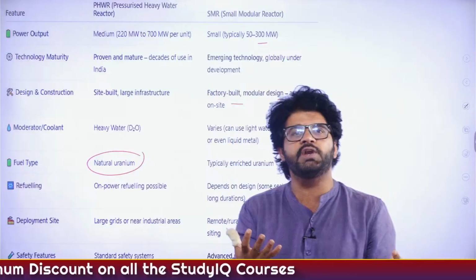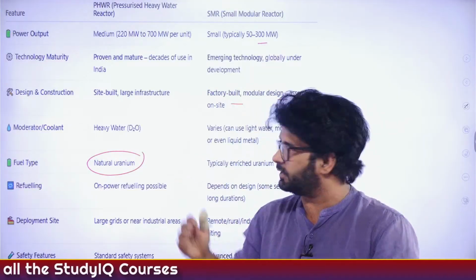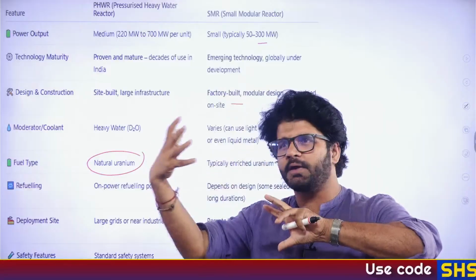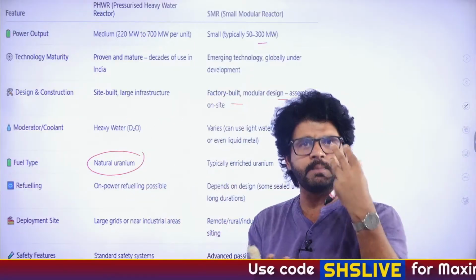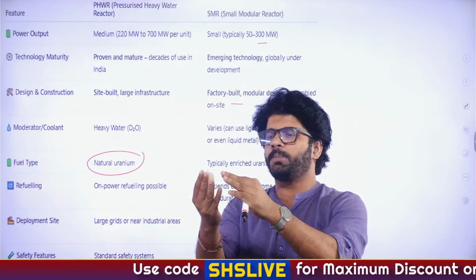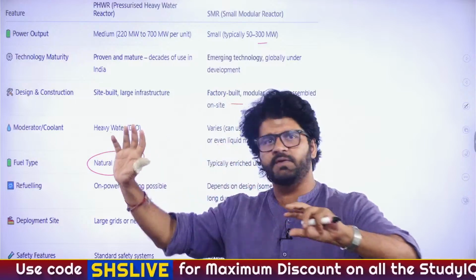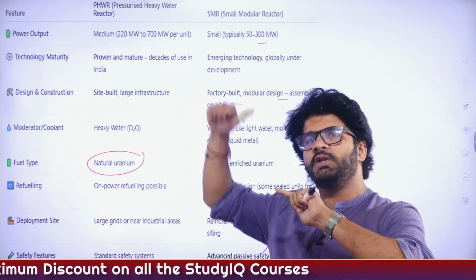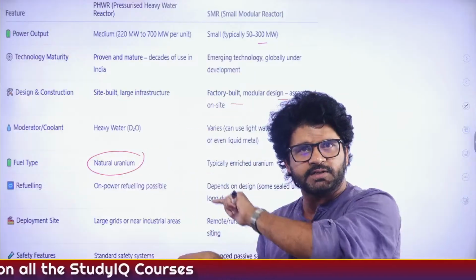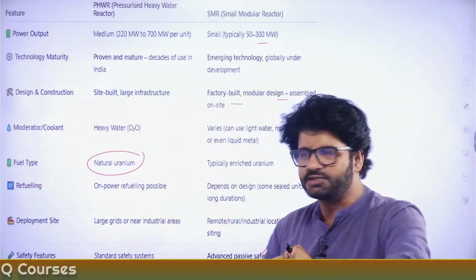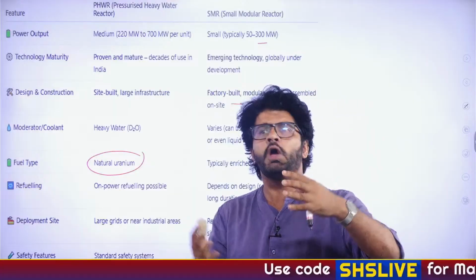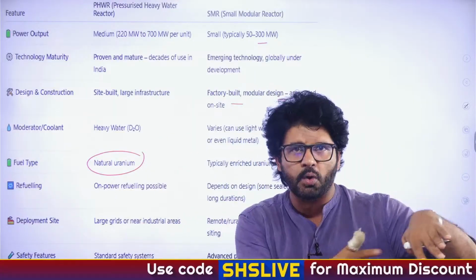Fission reaction, fusion reaction. What happens in nuclear fission? These nuclear energy plants run on nuclear fission. There is a highly radioactive material, let's say uranium or thorium, mainly uranium or plutonium. Uranium will break apart into smaller elements, thereby releasing neutrons and energy. These neutrons keep interacting with other atoms, thereby producing more energy. So this is how fission works. Unlike fusion, which is there in the sun or a hydrogen bomb; the atomic bomb is nuclear fission.